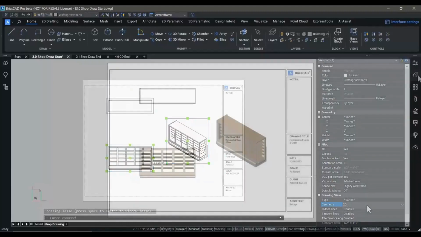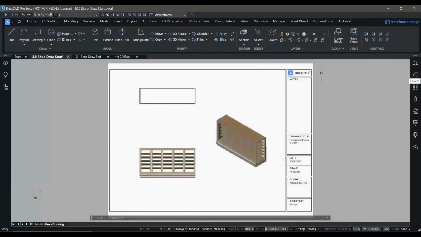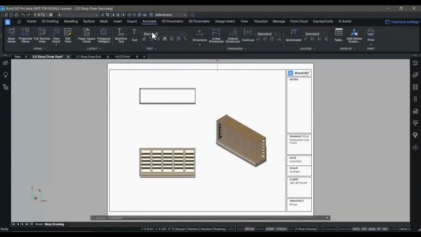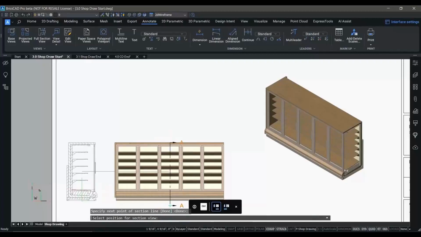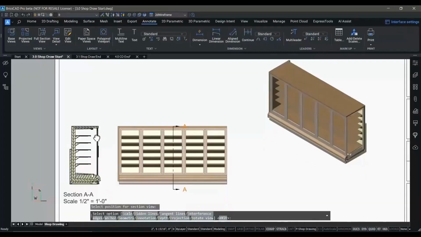We showed you in an earlier breakout session how to go easily from 2D to 3D. What we're showing you now is how easy it is in BricsCAD to go from a 3D model to a 2D drawing that's fully associative to the model. So when the model changes, the drawing will update too.